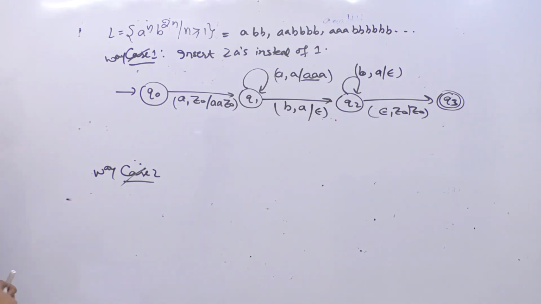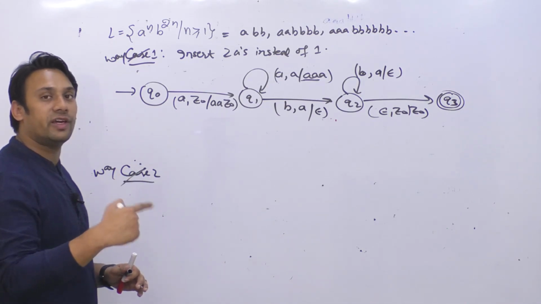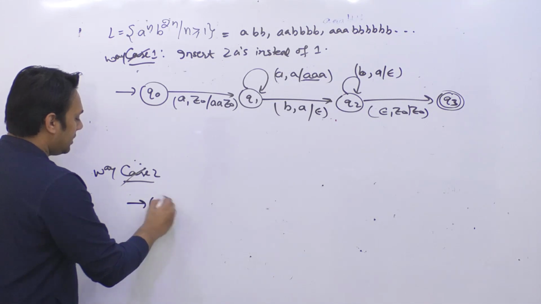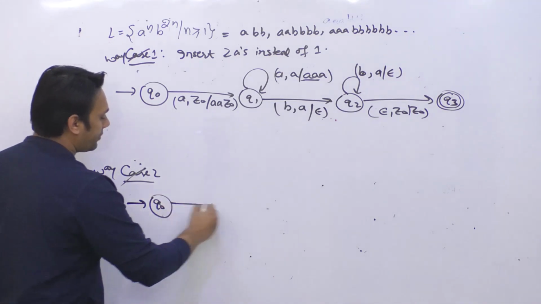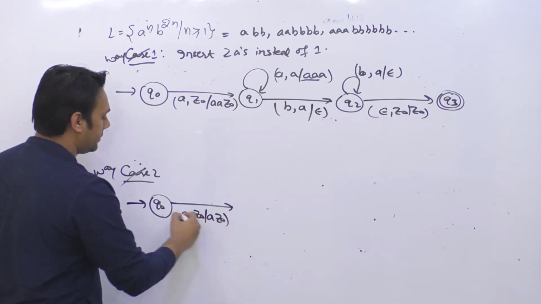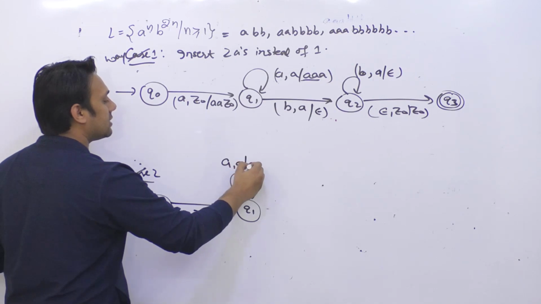And then the second case is case number 2. Whenever you get a b, do not remove a. When you get the first b, do not remove a; remove a when you get the second b. So initially at the state q0, you get a, insert these a's inside the stack. You go to the state q1. You can get n number of a's, insert all of them